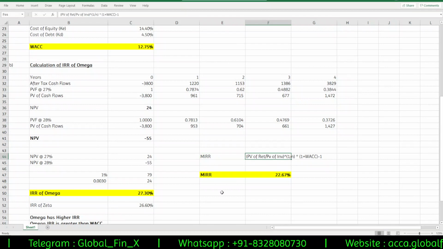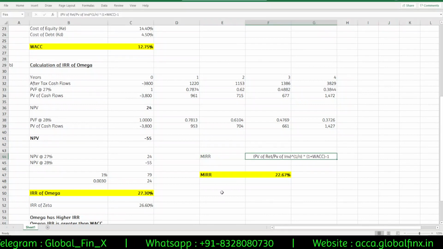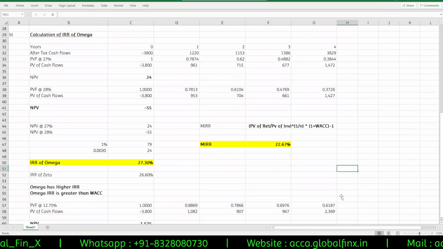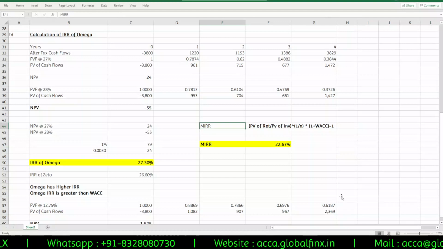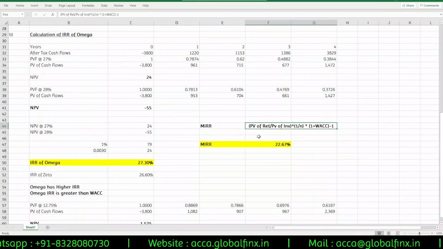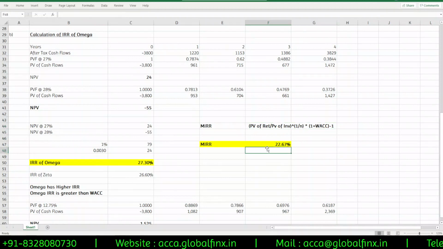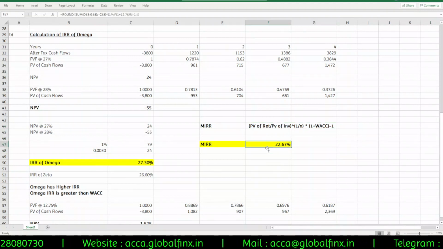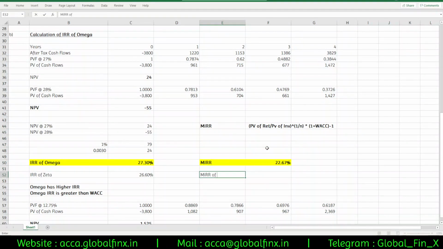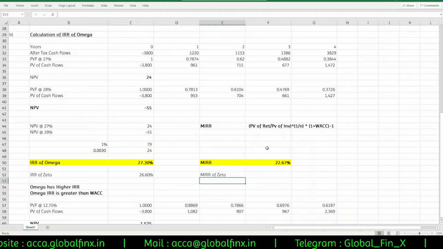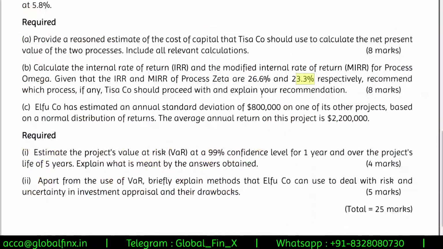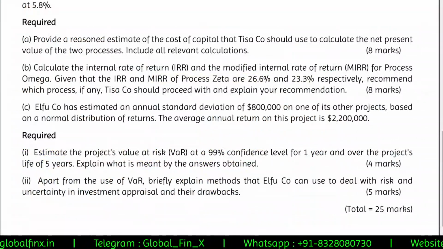the assumption is that the periodical cash flows are reinvested at cost of capital, not at the IRR. That's why we are using the cost of capital here, weighted average cost of capital I'm taking. Okay, so for MIRR, the assumption is that the reinvestment is made at cost of capital and not IRR. Okay, so MIRR of Zeta will be given in the question as MIRR is 26.6 and 23.3.